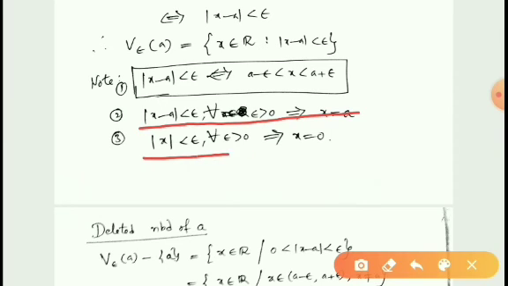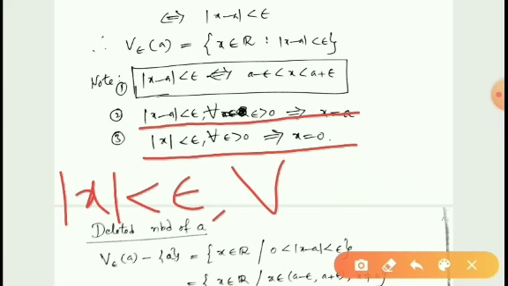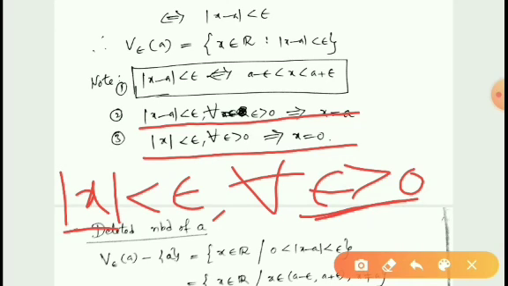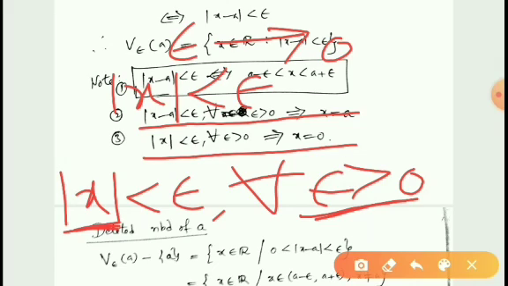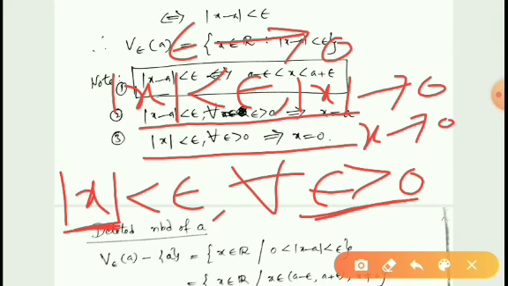In a similar way, modulus x less than epsilon for every epsilon greater than 0 means that whenever epsilon decreases, x also decreases. So when epsilon tends to 0, then obviously since modulus x is less than epsilon, we have modulus x also tends to 0. This implies x tends to 0. So whenever epsilon tends to 0, we must have x tends to 0.